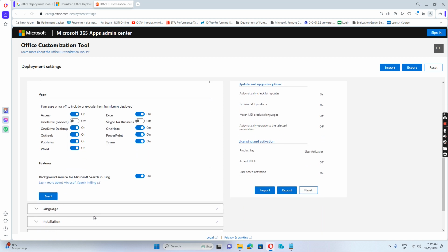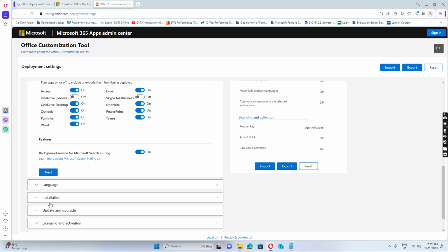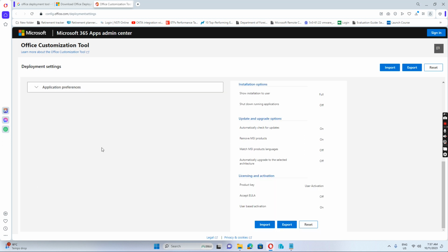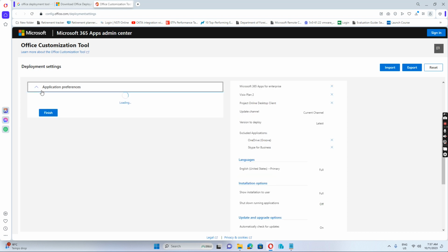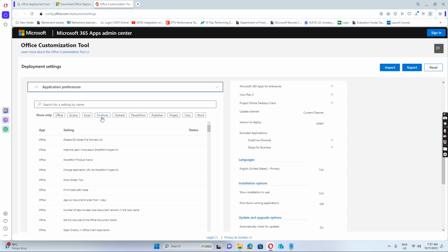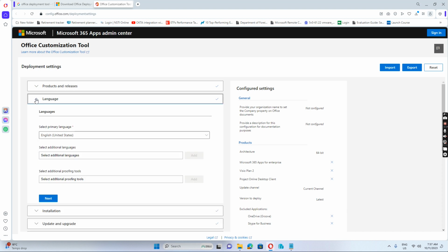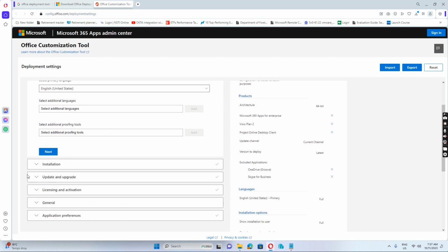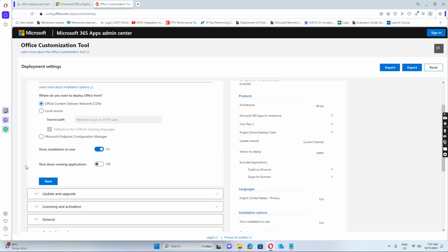This we can choose. And also if we go to the language, we can select which language. Normally we select English. So just go to language, and I just select English United States. And also for the installation, you will see show installation to users, click on, and also upgrading.